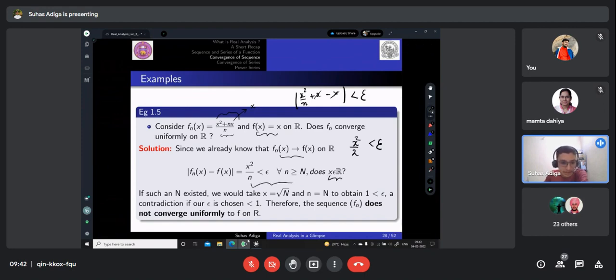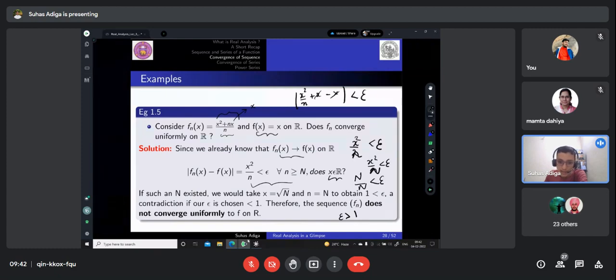So let's consider if such n existed, then we can take x equal to... for n, because n is greater than or equal to N, let us put n equal to N. So at n equal to N, it will be x square by n less than epsilon, right? So let us take x which is equal to root n. So x square will be n, right? So n by n less than epsilon. So epsilon greater than 1. So this is what we get, right?